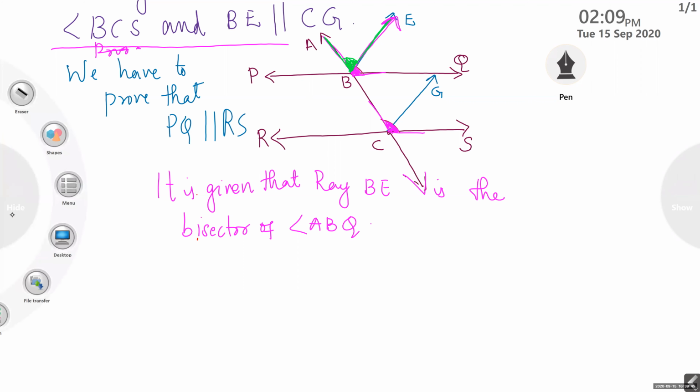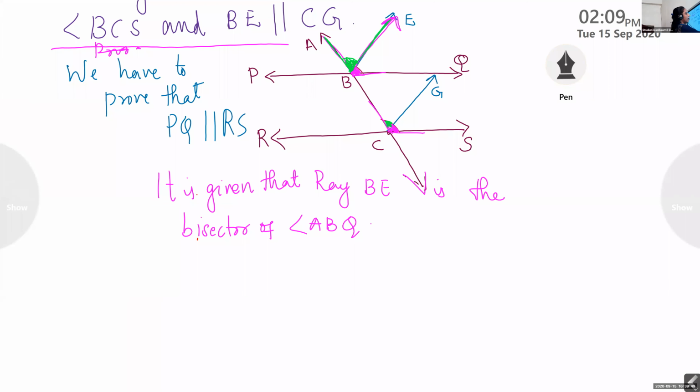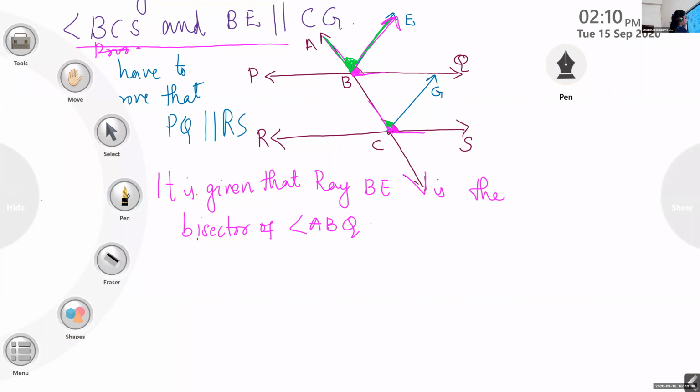So we should write that angle because we need to prove that this angle and this angle are corresponding angles. So you have to take that top angle. Don't take the bottom part. Same position, same position. So we will write the angle's name now. Half of angle ABQ.